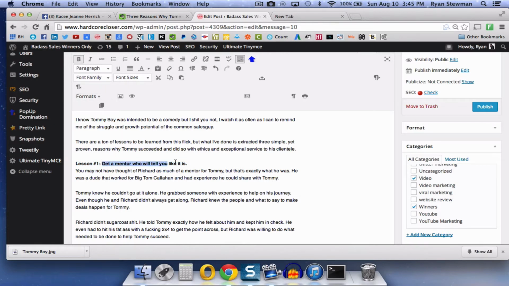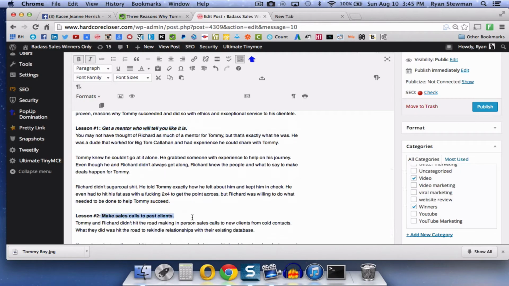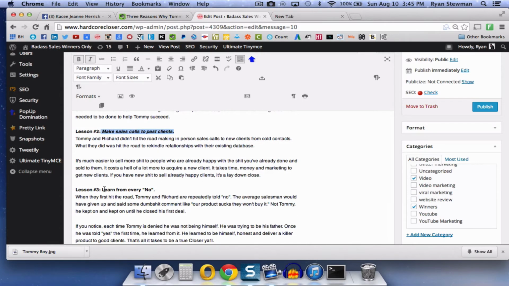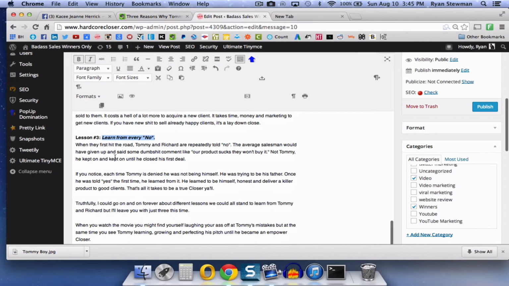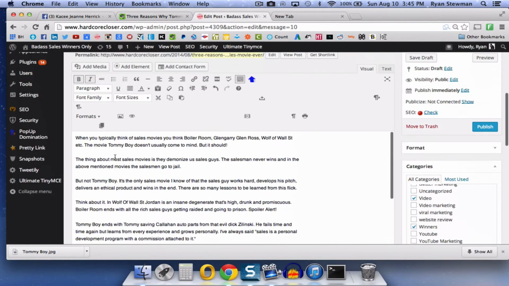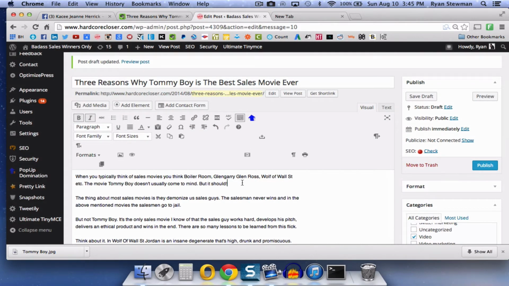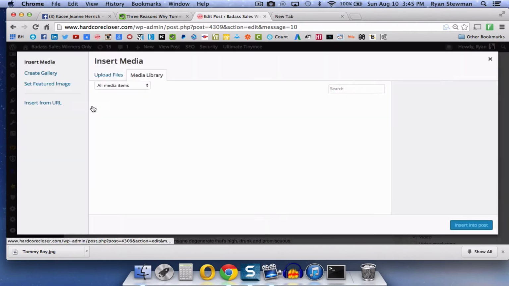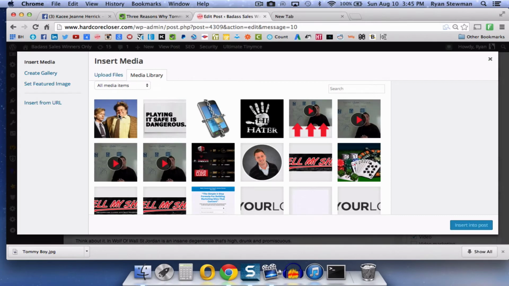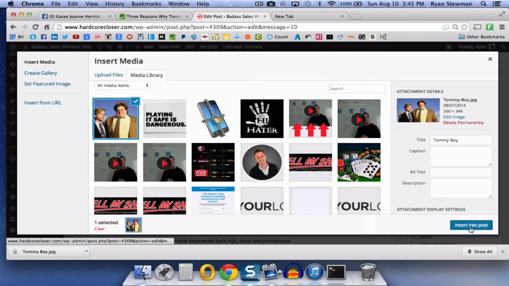Then what I would do over here is I would hit bam, give it italics, make it look cool. Obviously, I would like for you to edit this as well every chance you get. If you see I misspelled a word, or if you think you could write something better than me, that's really important as well. Then after the first paragraph, we're going to hit space twice, and we're going to hit add media. Obviously, we got media right there.